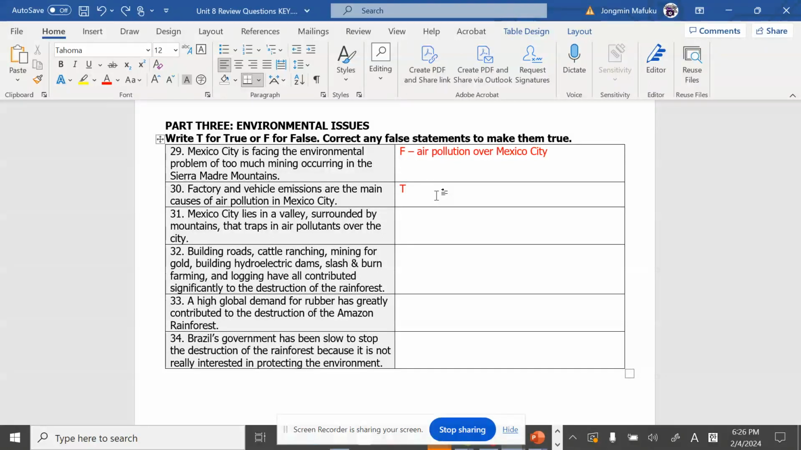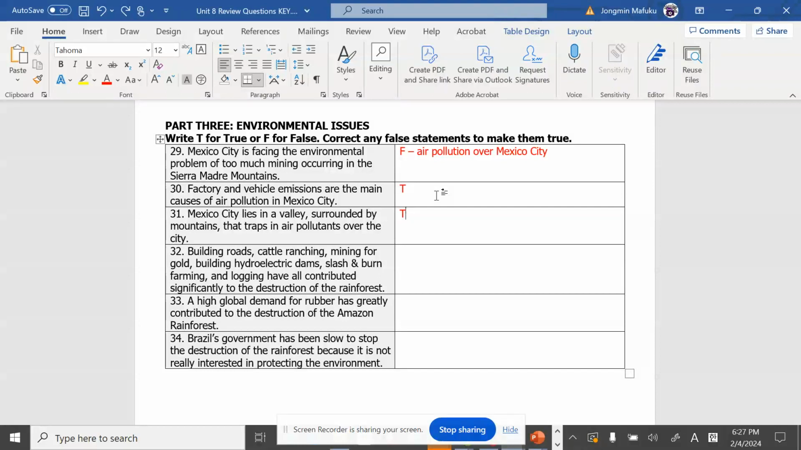31. Mexico City lies in a valley surrounded by mountains that trap in air pollution over the city. The answer is yes, true. The Sierra Madre Mountains unfortunately trap that air pollution around the city and it's hard for it to get out. That's why the Mexican government has to work hard and hard to regulate the air pollution issue and regulate people's usage of emissions and factories. That's the solution.